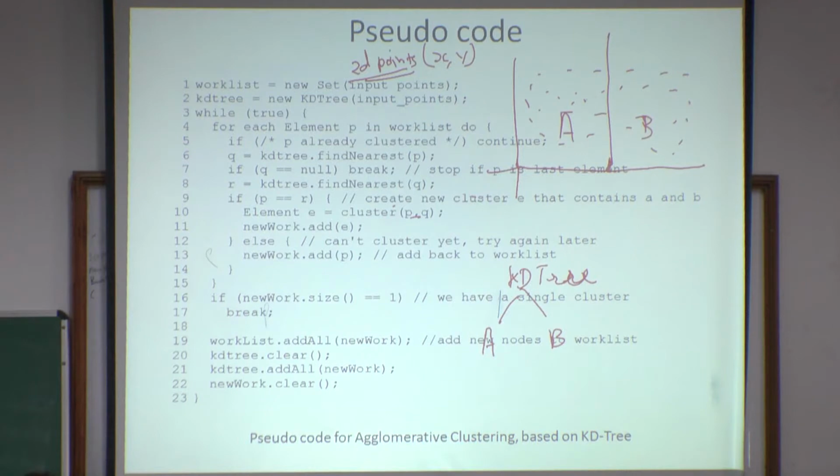Now for this part, rotate the axis. You have taken the x-axis, now identify the median of the y coordinates of all points. This is the median. So part A will be divided into A1 and A2. Is it an interesting data structure? Very interesting. Now take this other part and repeat the same process. Earlier you used the x coordinate, now calculate the median of all y coordinates. This is the median. This will be B1 and B2. Same.